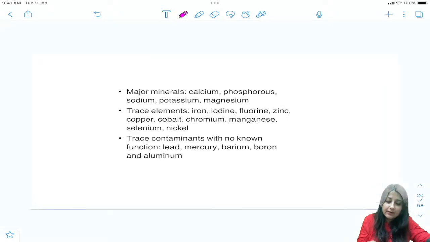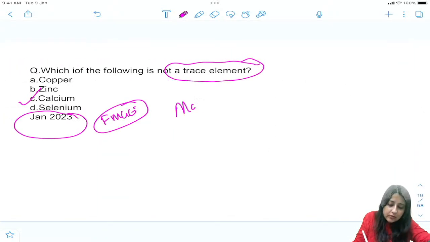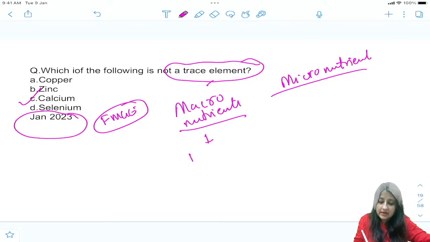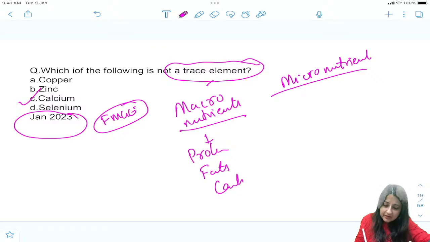देखो, सबसे पहले when you study nutrition, you have two things. All right, macronutrients. Let's revise it. Macronutrients, and we have what? Micronutrients. Okay, what are macronutrients? जो अभी हमने पढ़ा, proteins, fats, carbs. Okay, these are macronutrients.